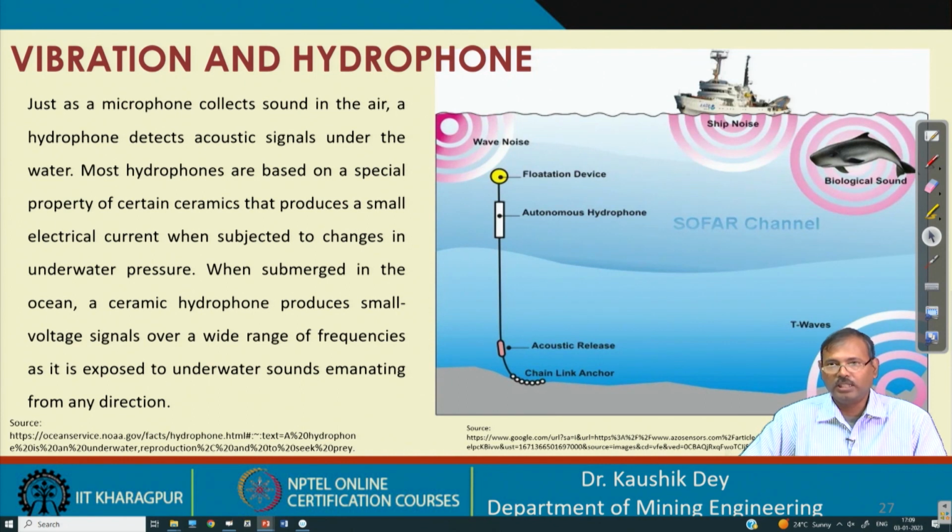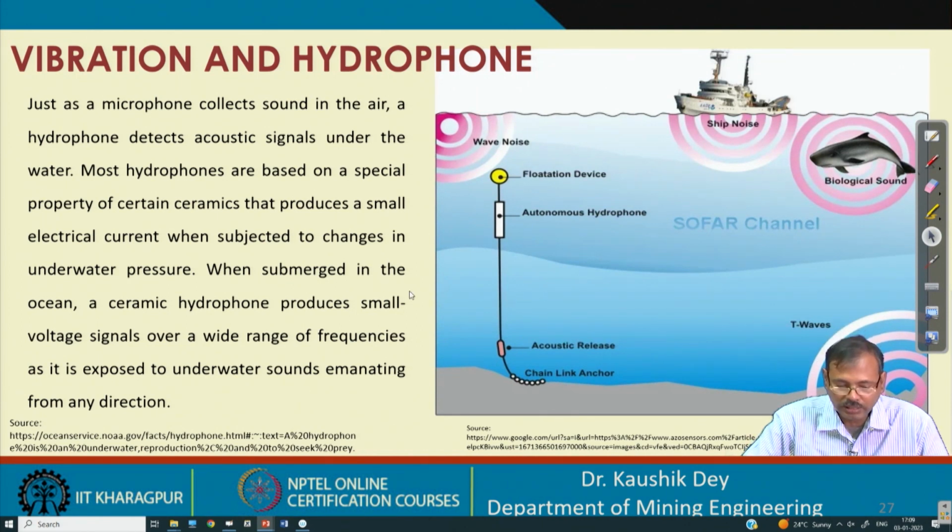So, this basically measures the vibration inside the water because of some wave generator. So, here the explosive generates a shock wave, and that shock wave basically generates vibration.